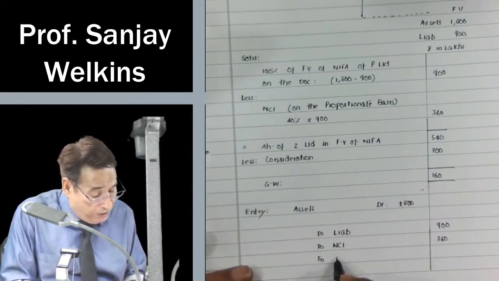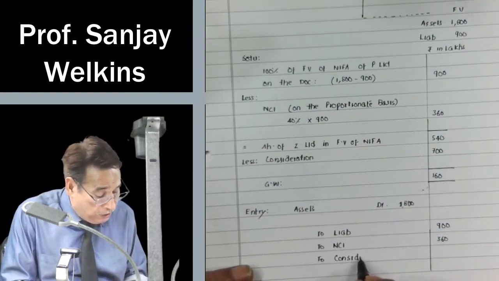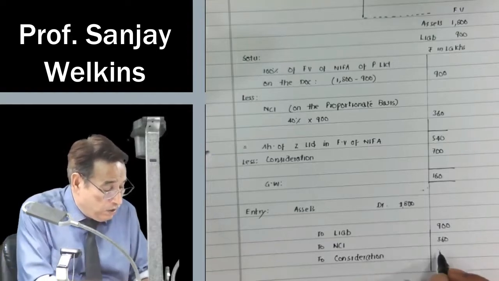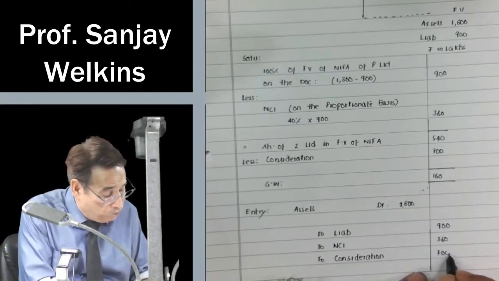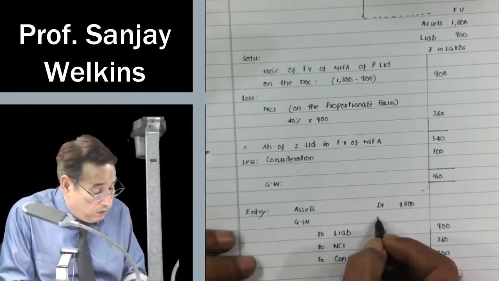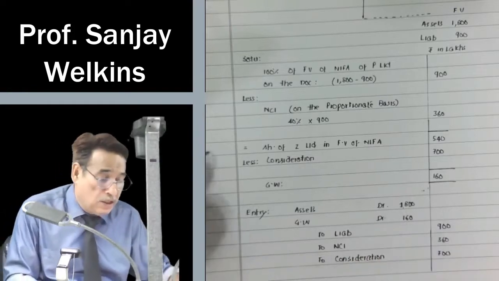For that I am paying a consideration of, you can write cash also, because it is given in the question that you are paying the consideration in cash. So you are paying 700. That is why the difference will be equal to goodwill, which you have already computed, 160. Is it clear to you or not?